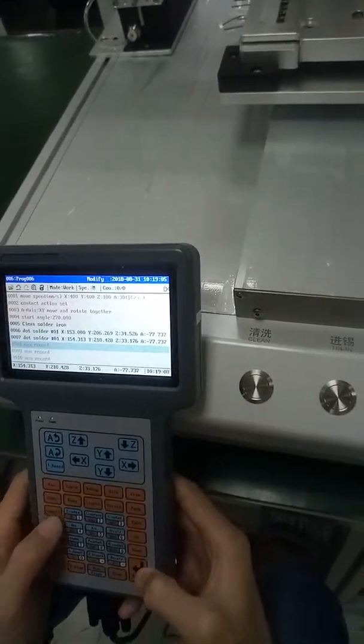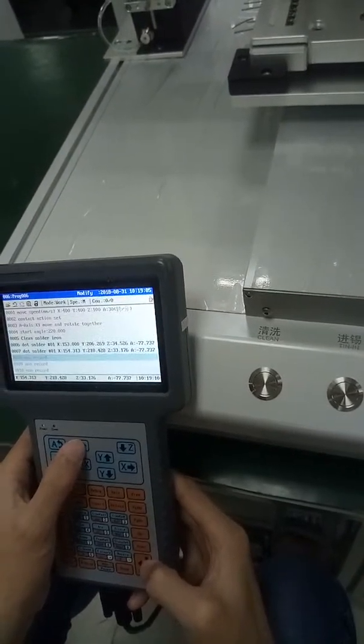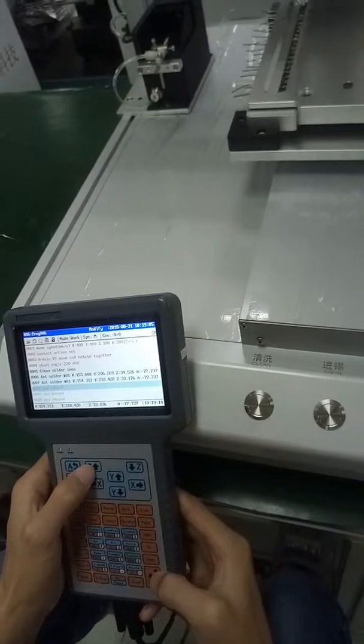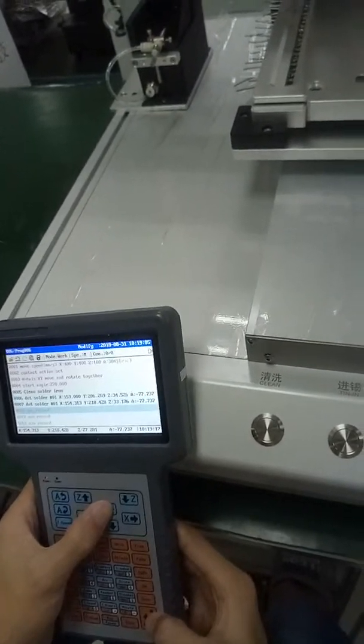The second point is finished. Now let's move to the third point.